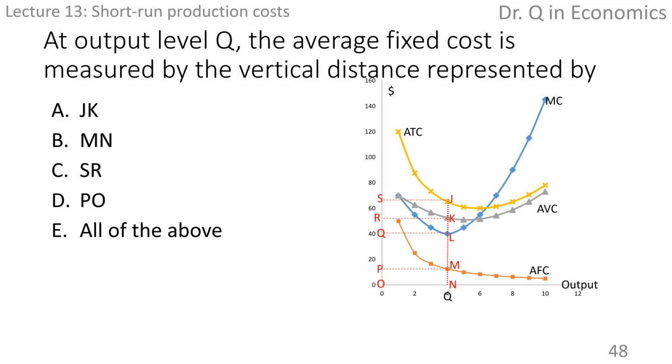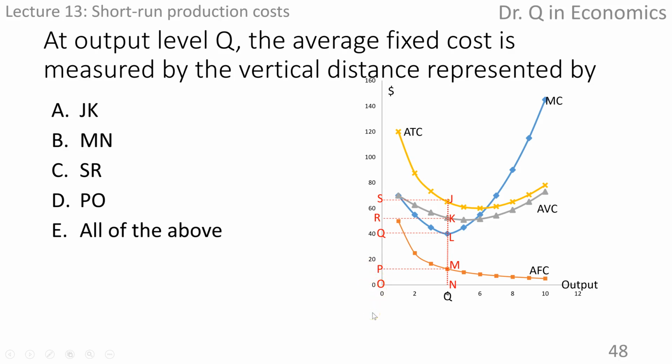Obviously, you can find average fixed cost by tracing from Q up to the average fixed cost curve. So MN is correct. The parallel PO is also correct.